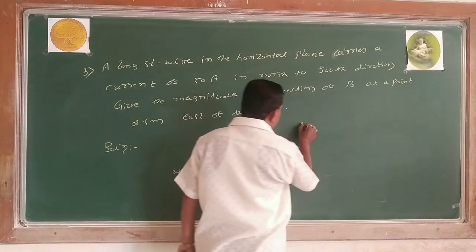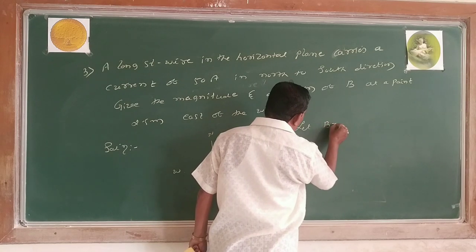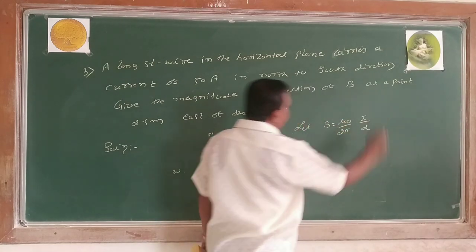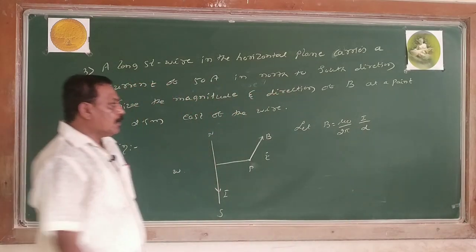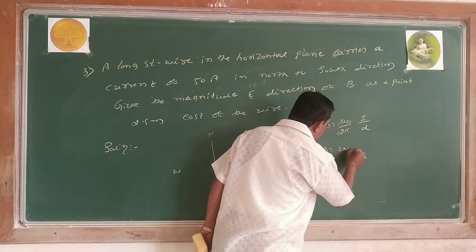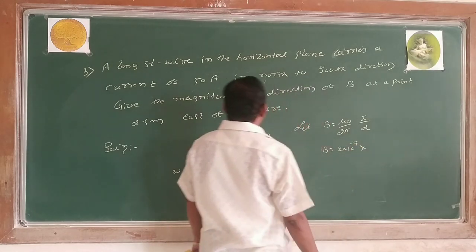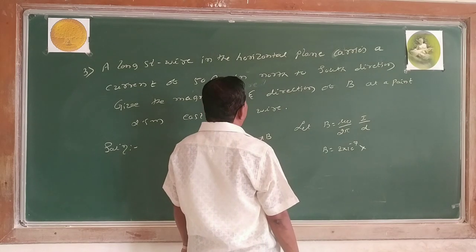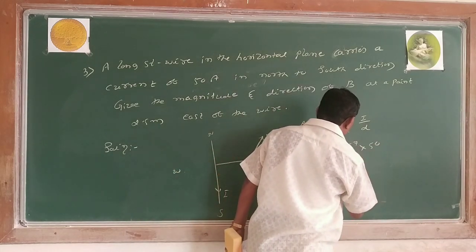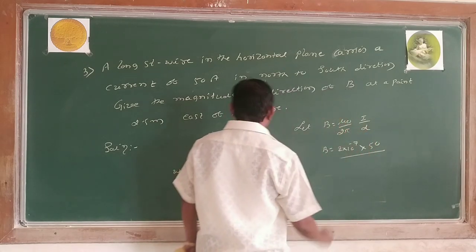Let B equal mu naught divided by 2 pi, current by distance. Same formula. What is mu naught divided by 2 pi? 2 into 10 to the power of minus 7. What is current? How much amount of current is flowing? 50 ampere. Very good. What is the distance? Distance is 2.5 meters.